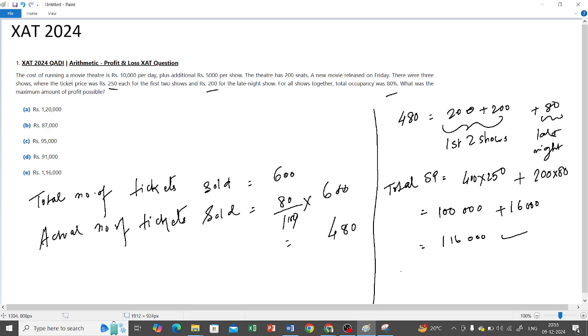Now, do you understand this, Ritama? Yes, sir. Okay, now see, what is the total cost?